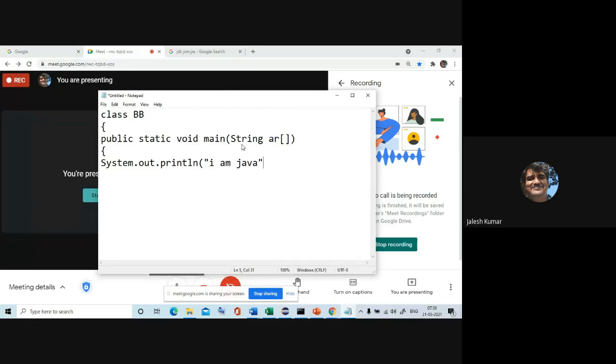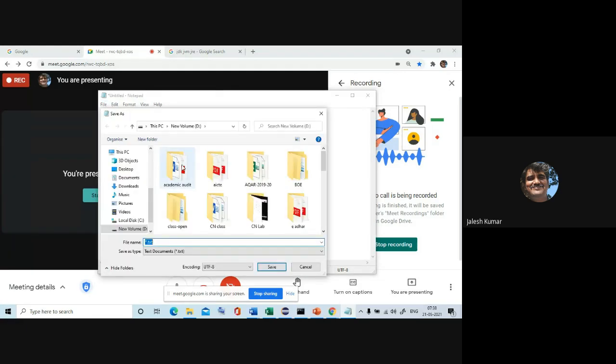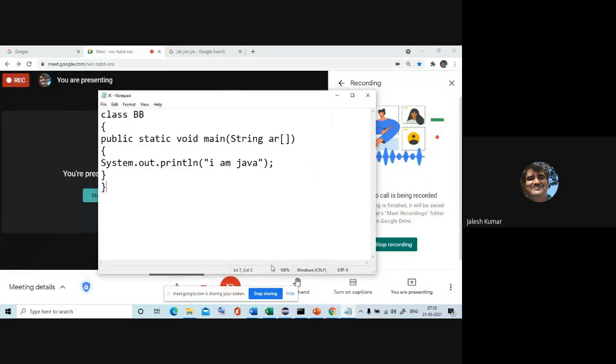You print and see. As a rule, we define that the class name should be the same as the file name, bb.java, but I'll save this with a different name. In D drive, I'll save it as jk.java, because the class is bb and the file name I have given is jk.java.